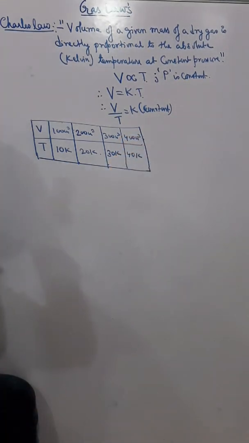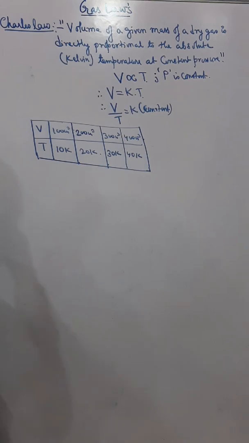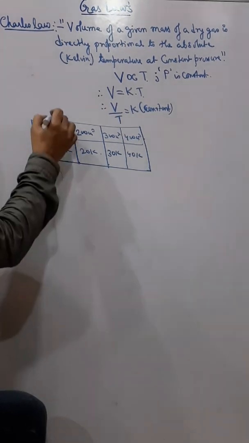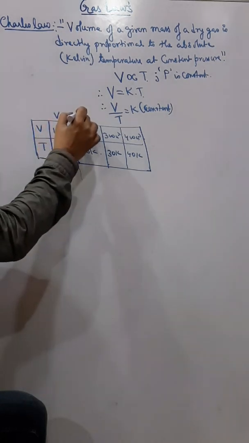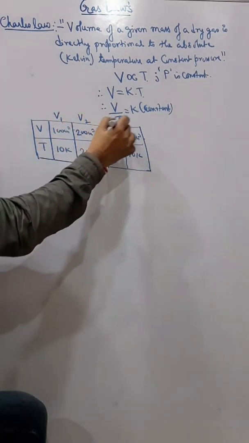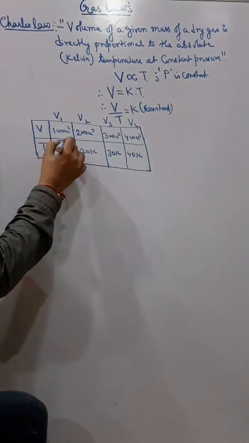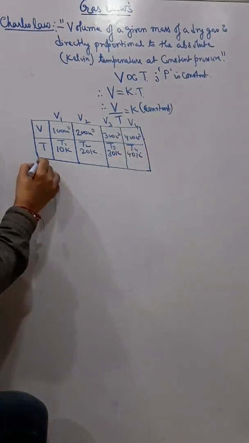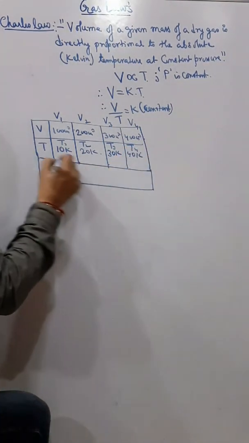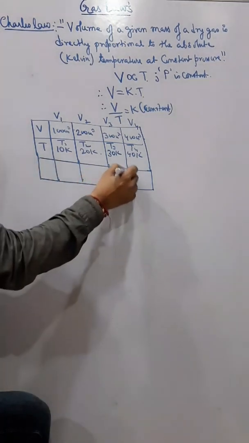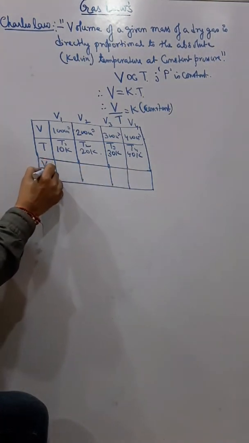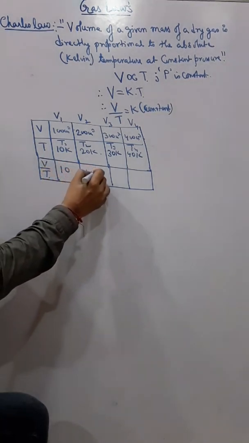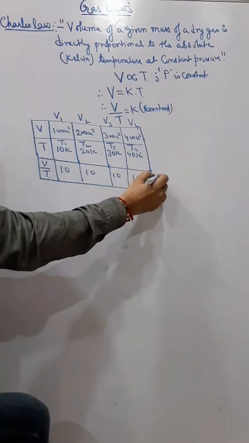Okay. Now again here, if I think of this one as V1, V2, V3 and V4, and this one as T1, T2, T3 and T4, then from each of these values, if I calculate V by T, here also I am getting a constant. The value of V by T is constant, so this is K.